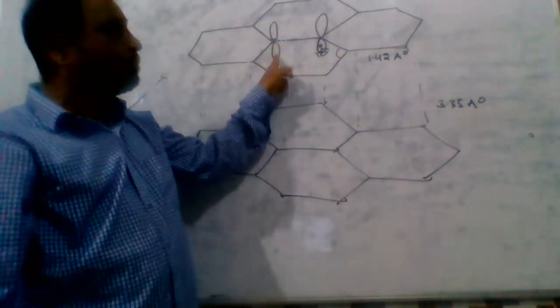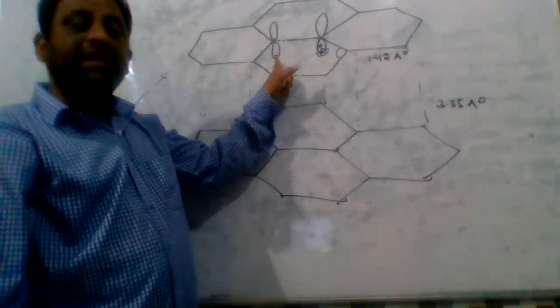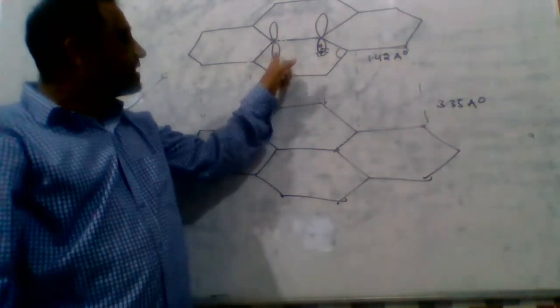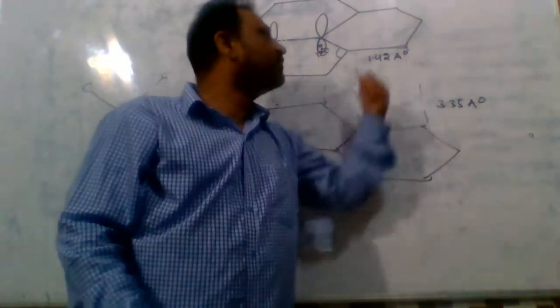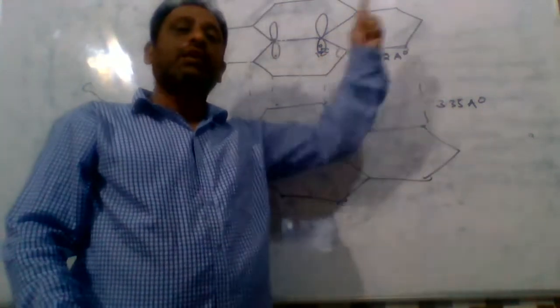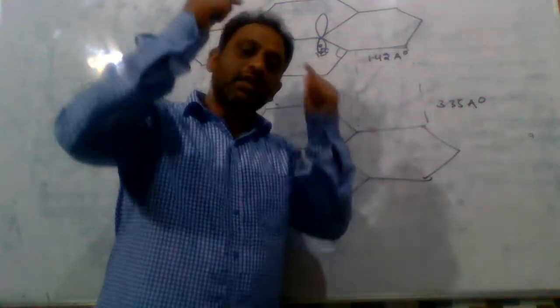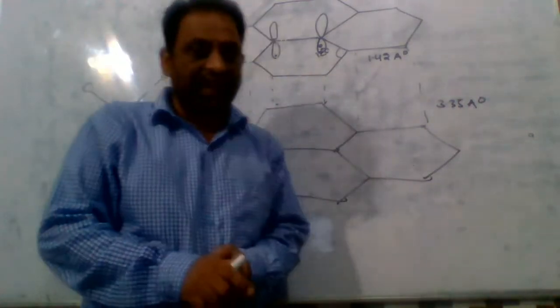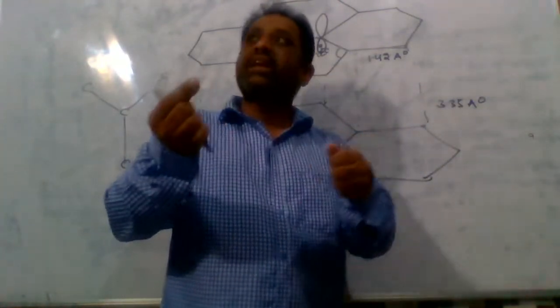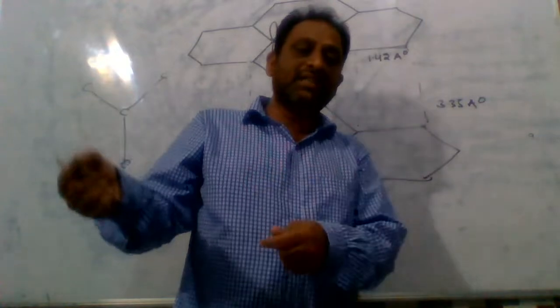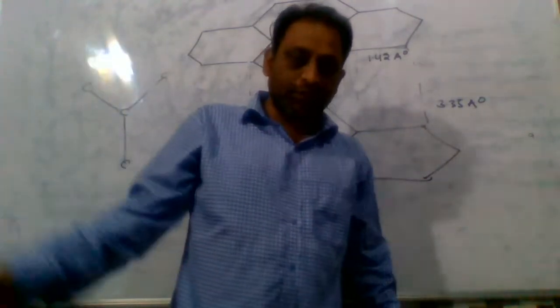That's why graphite is used in the making of electrodes, electric wires and internal circuits, etc.